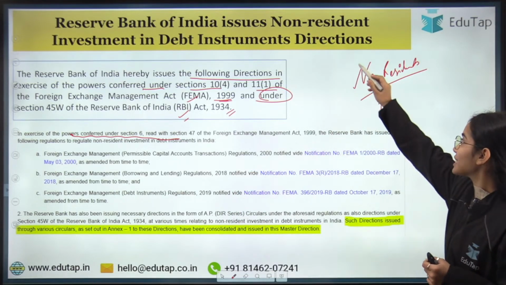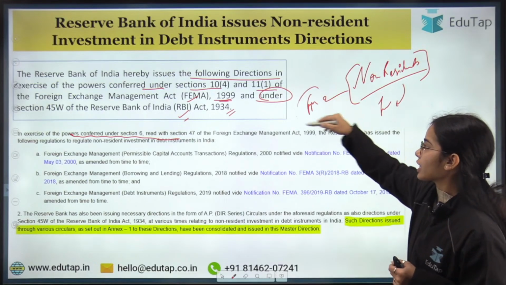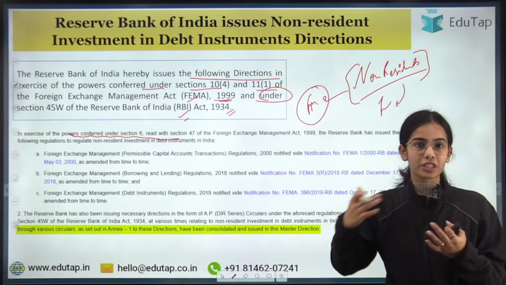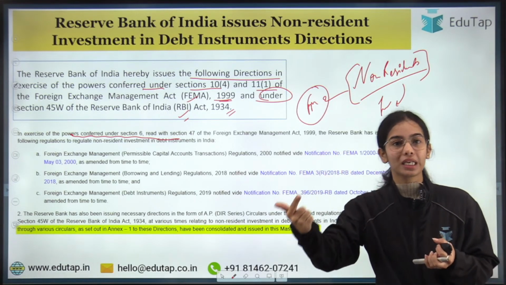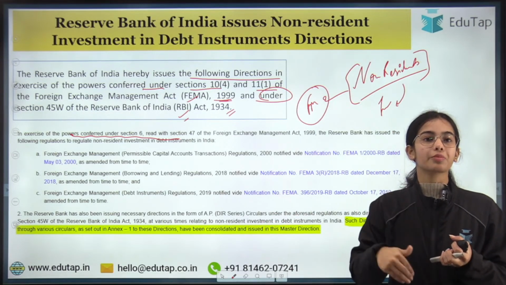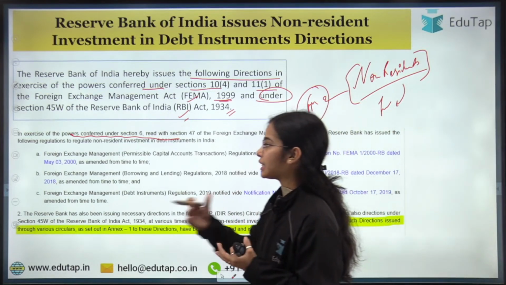Non-residents can invest in the financial market of our country, for example in central government securities and state government securities, and for this kind of investment the RBI has been releasing notifications and directions.